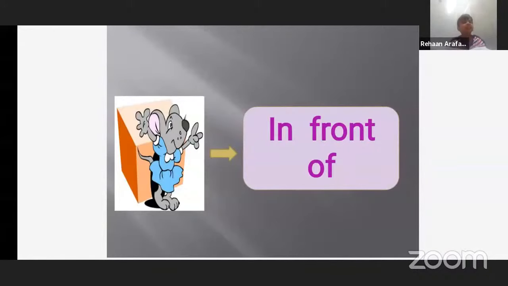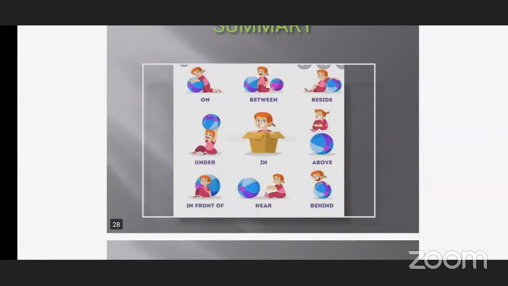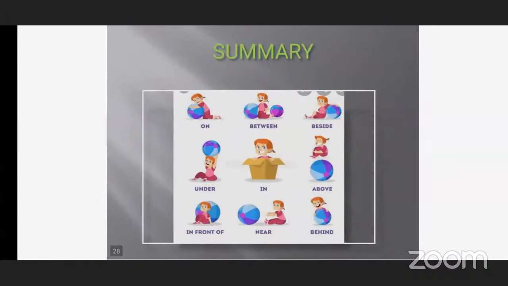Okay. So, now we will just have a summary. Summary means what? We will just recapitulate. We will just revise all these prepositions. Okay. Now, the words that I taught you are called as what?